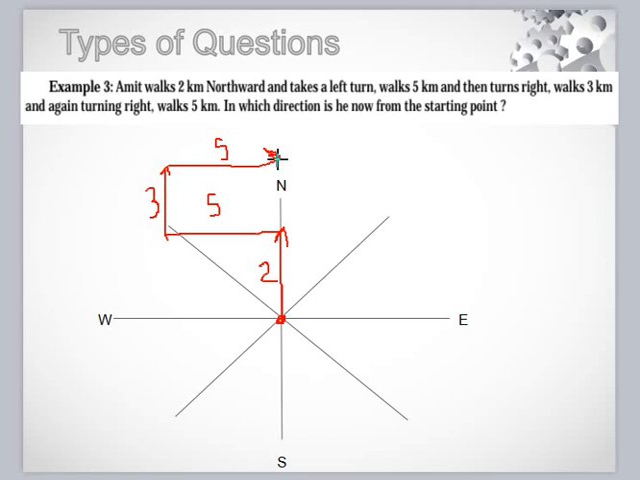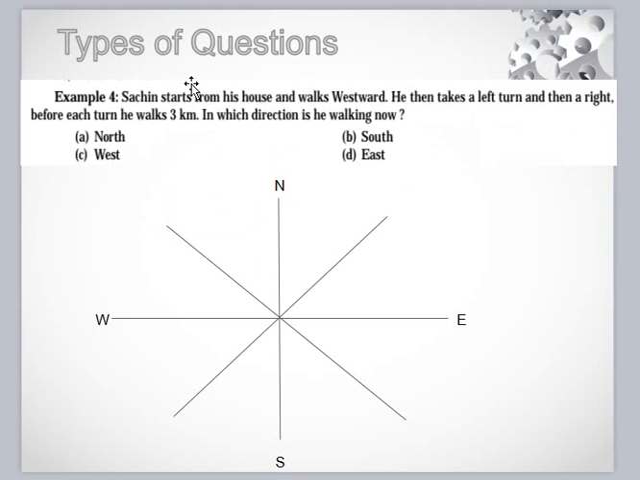Guys, if your question is in which direction he is facing, then he is facing toward east. But the question is in which direction he is now from the starting point. Starting point is this. So from the starting point he is in north direction. So your answer is north. Here options are not written, so try to manage. Okay, answer is north. Let's move on to next question.